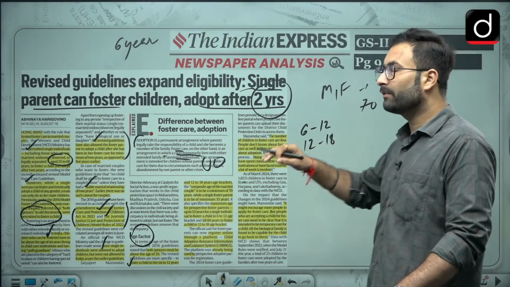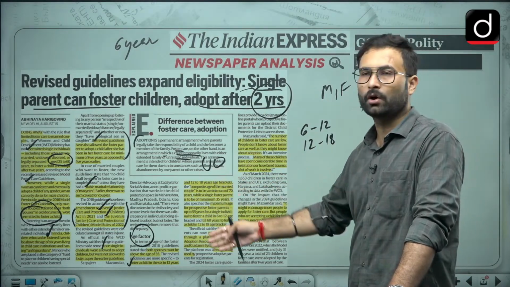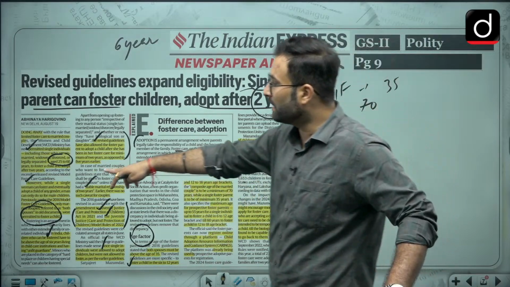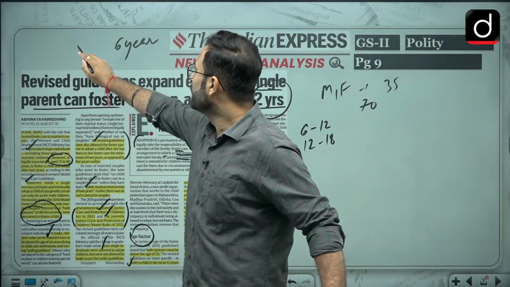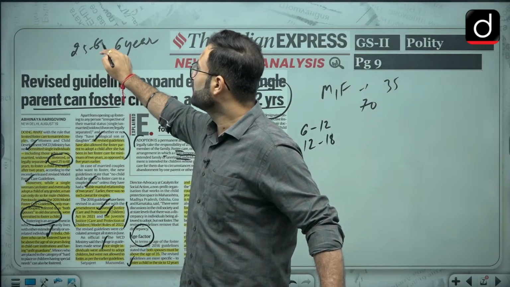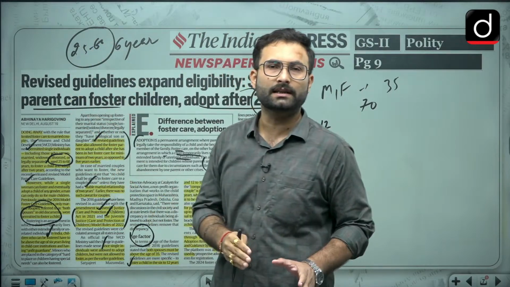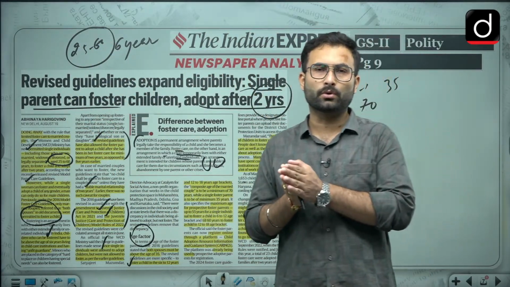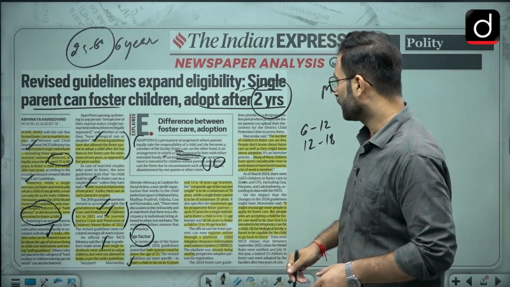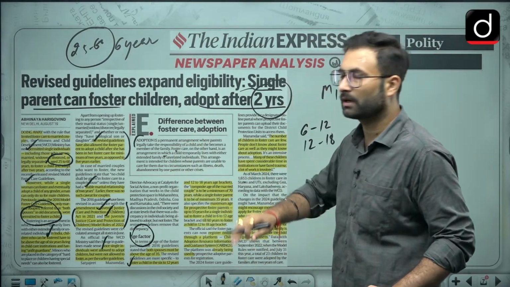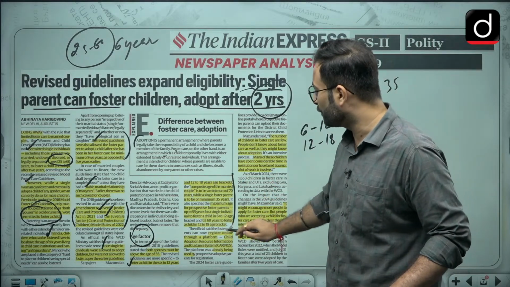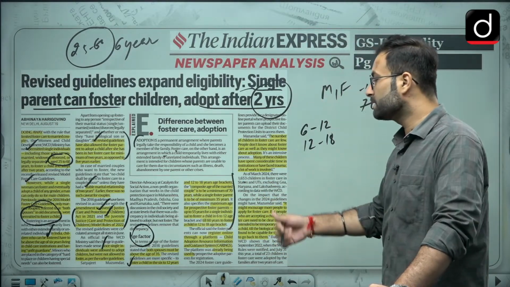Now there are various brackets given in the law with respect to age. This is not important for you, as we have seen the age which is given, that is 25 to 60. This much is important for you to understand, that this is the bracket in which, with certain conditions, you can go for fostering of children. You don't have to remember all these ages for different cases, that is not important for us.